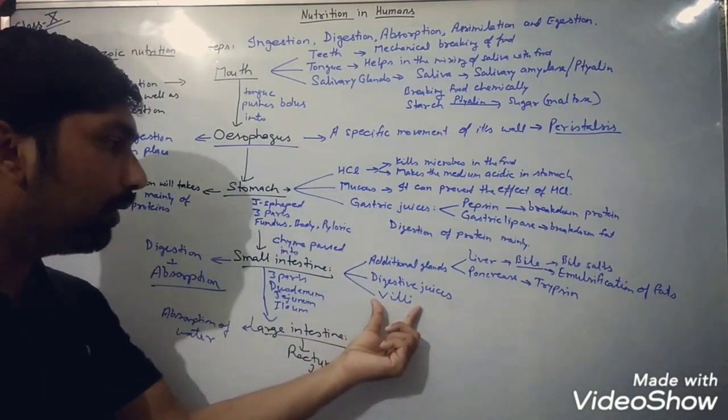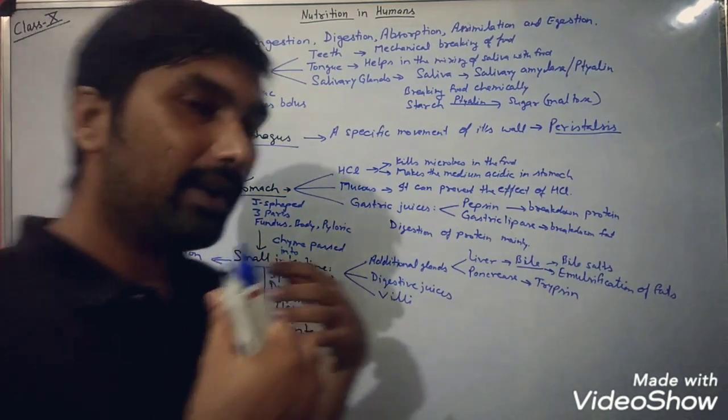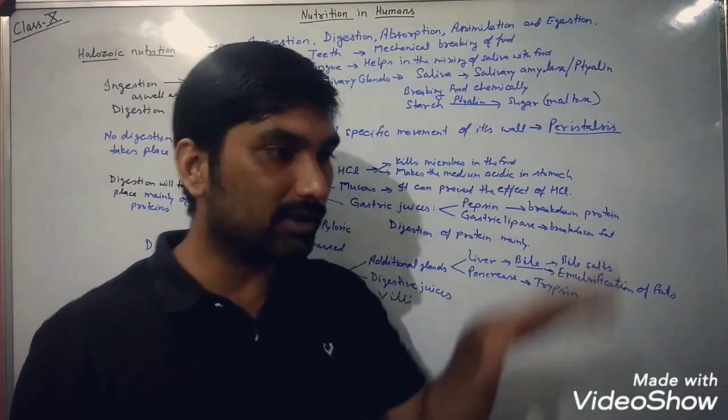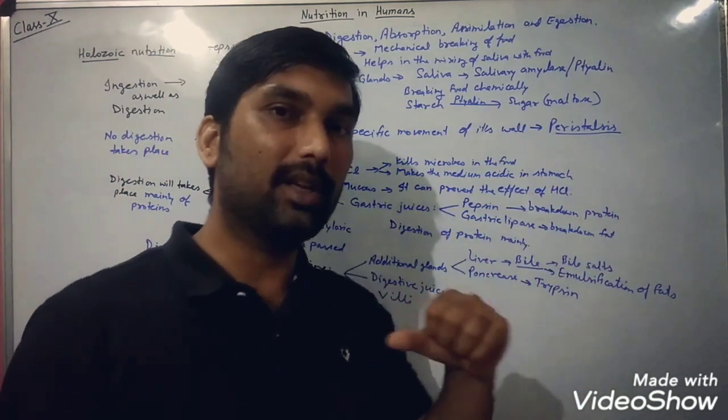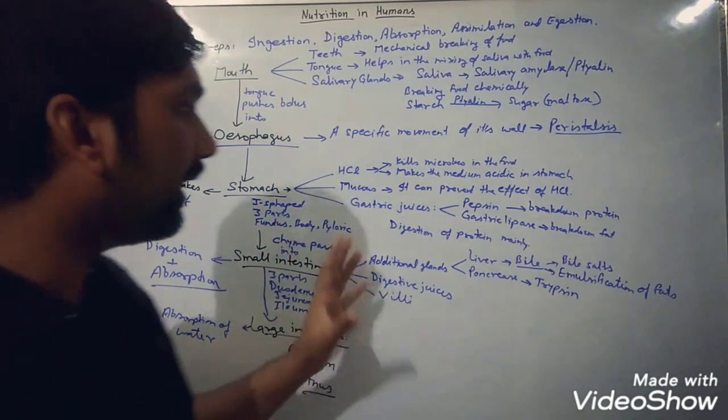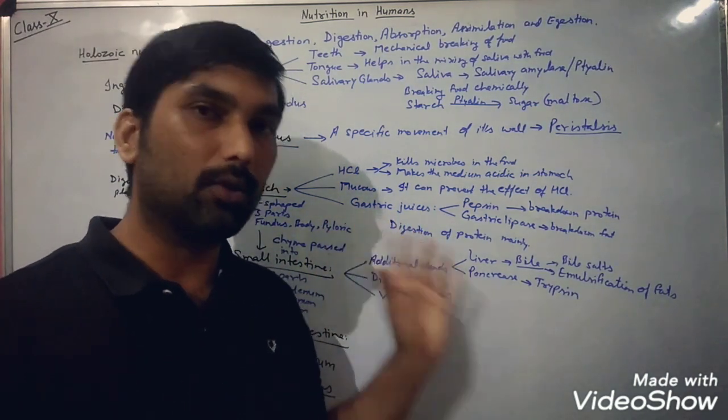And what is the function of villi, what additional help do they provide during the absorption of food, because they increase the surface area for absorption. So these were the very important questions, and I hope you all will be able to solve them.